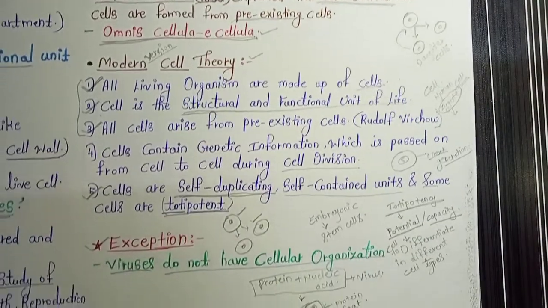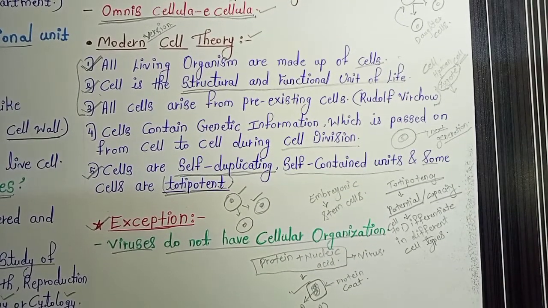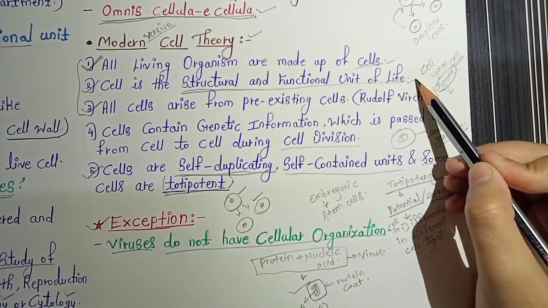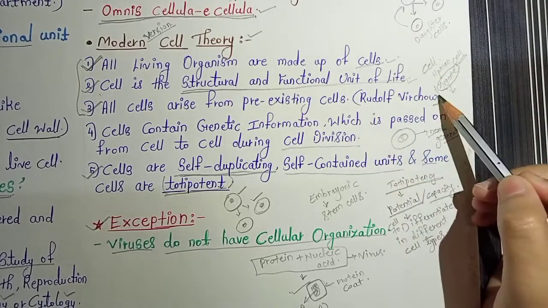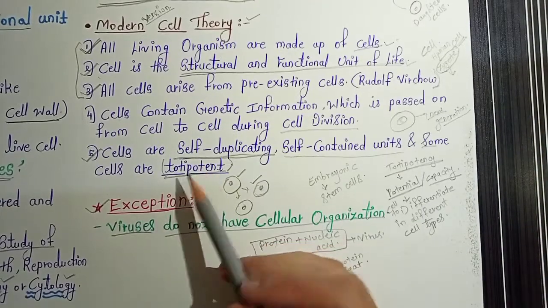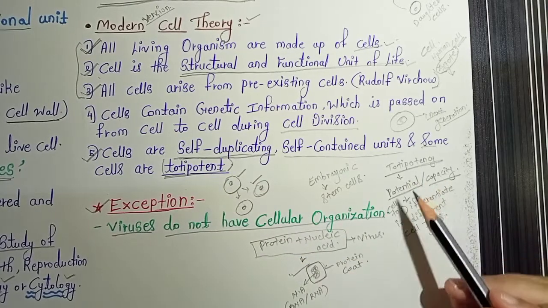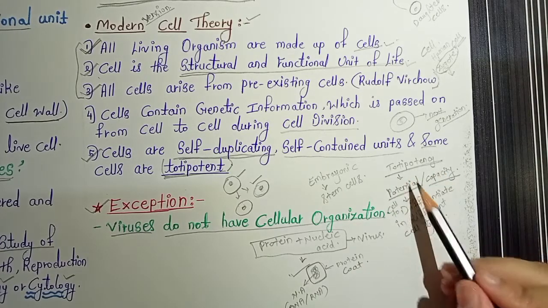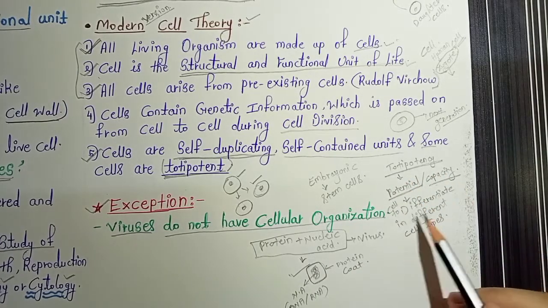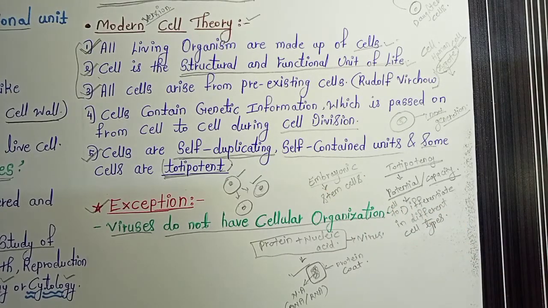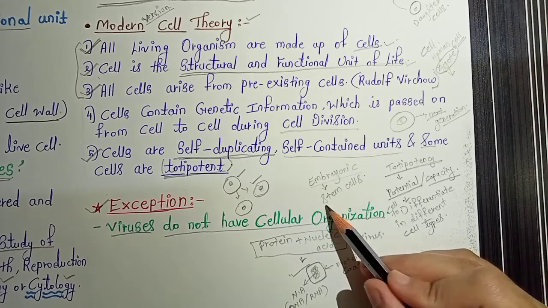Then later, a modern version of cell theory became available, which states that all living things are made up of cells only, a cell is the structural and functional unit of life, and all cells arise from pre-existing cells. These three statements are more important. Then there is one important term called totipotency, which is the capacity of a cell to differentiate into different cell types. For example, embryonic cells differentiate into different types of cells in an organism when the zygote or fetus is developing, and we also call them stem cells.